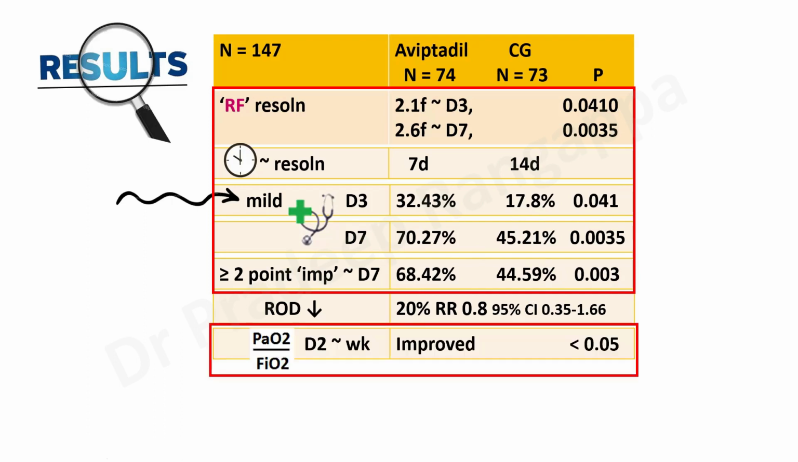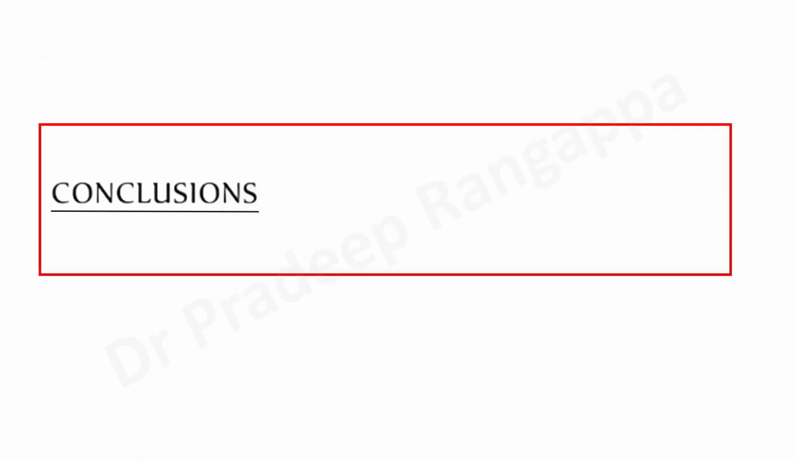And PaO2/FiO2 at day 2 to week 1, when they looked, showed significant improvement in the Aviptadil group. And death happened less in Aviptadil, although it didn't attain statistical significance. So all in all, a hugely positive study, showing respiratory failure resolution and improvement in the symptoms up to day 7, ordinal scale improvement up to day 7, and PaO2/FiO2 improvement also. All these were significant in the Aviptadil group.